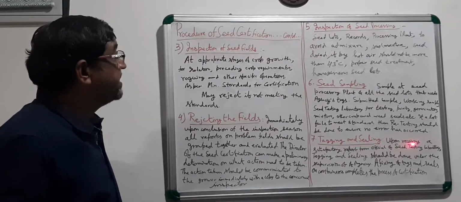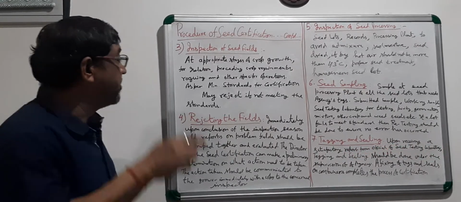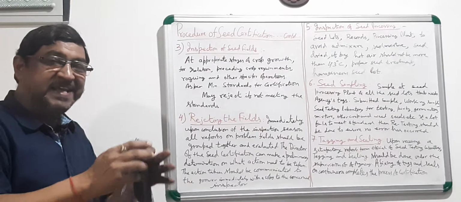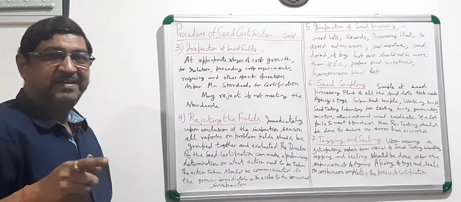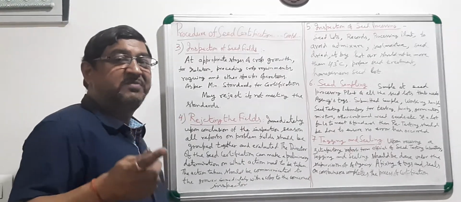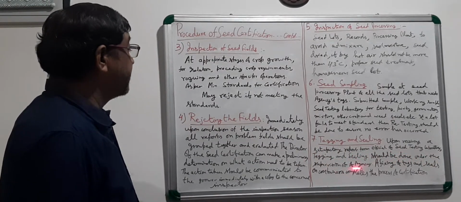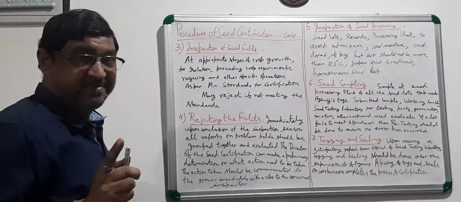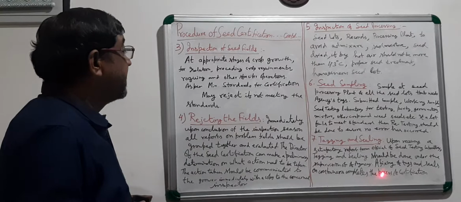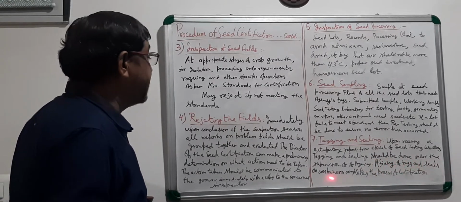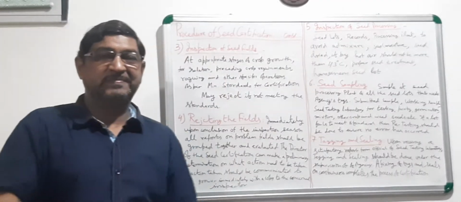Upon receiving a satisfactory report from the official of the seed testing laboratory, tagging and sealing has to be completed by the seed certification officer or seed certification inspector. Tagging and sealing should be done under the supervision of the agency by that officer or concerned inspector, and affixing of tag and seals on the container completes the process of seed certification.